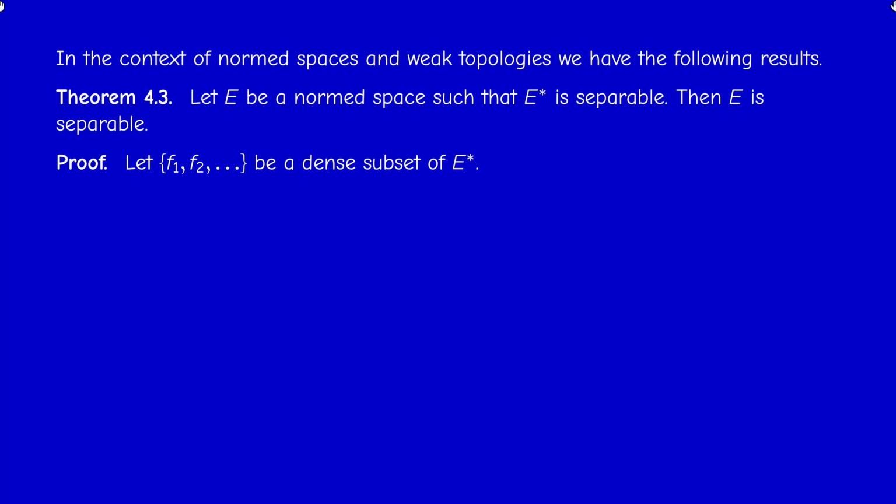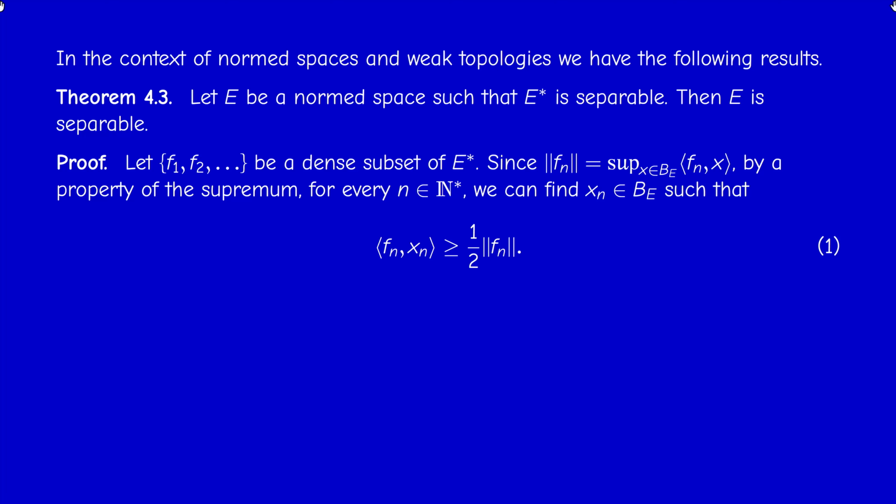This is an illustration, actually, of the use of the geometric form of the Hahn-Banach theorem. Since E star is separable, we have, by definition, a countable dense subset that I can enumerate, F1, F2, etc. Now, each Fn is an element of E star, so it has a norm, and the norm, by definition, is the supremum of Fn over the closed unit ball of E. Now, by a property of the supremum, when I take something smaller, it's not an upper bound anymore.